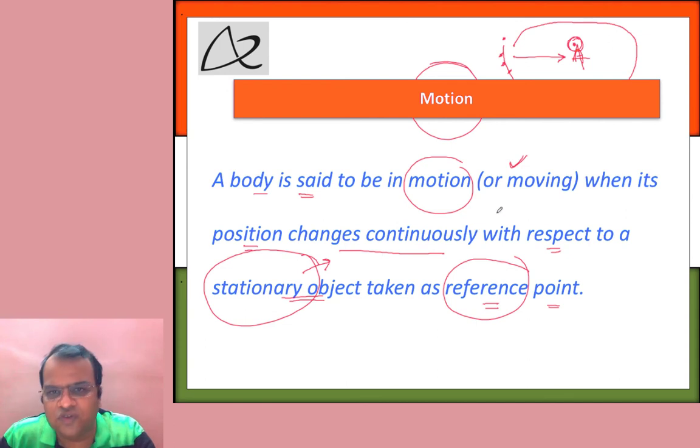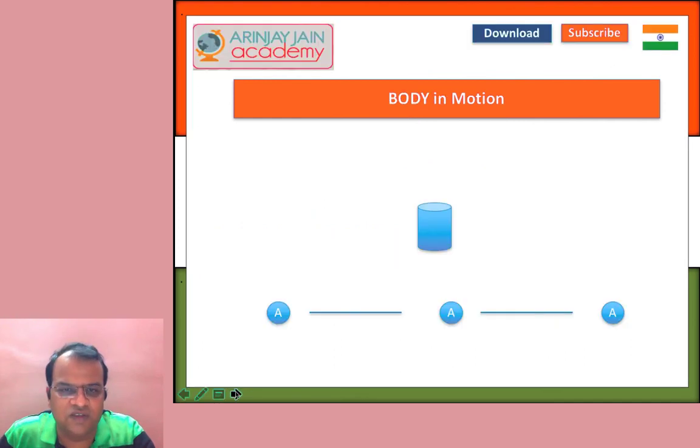So you say that a body is in motion when its position, so position might be earlier here, then it was probably here, and otherwise it was changing with respect to this particular stationary object. We've just defined a small colorful thing here. So let's say this is your stationary object. This cylindrical shape is a stationary object. There is a person A who is at a particular location. Let's call this as small a.